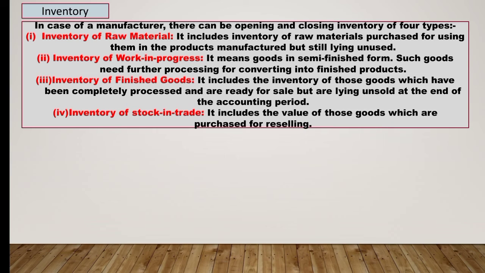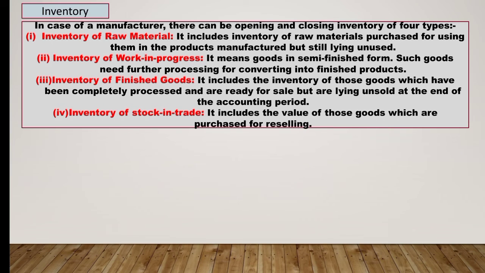It includes the inventory of raw materials purchased for use in the products manufactured but still lying unused. For example, the value of cotton in case of a cloth mill is inventory of raw material.